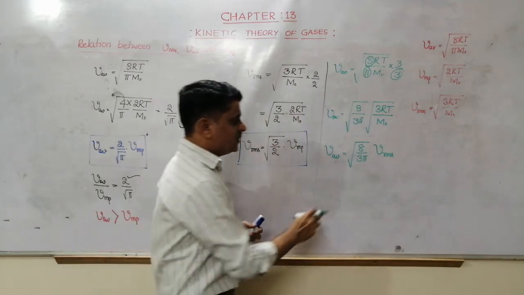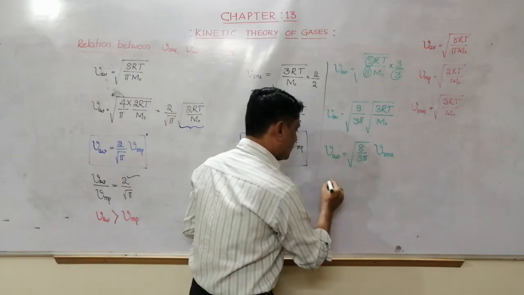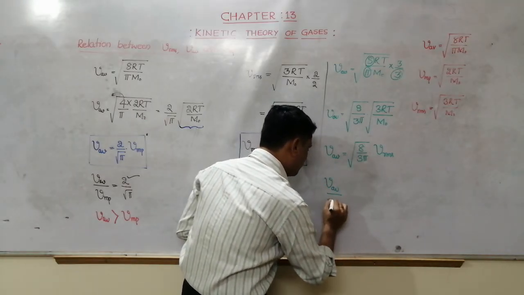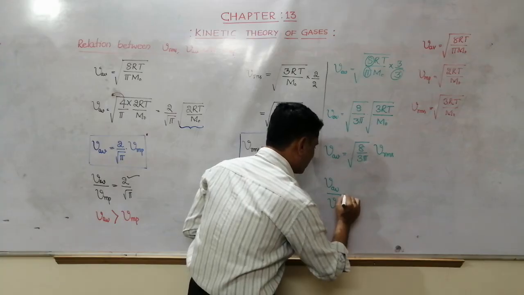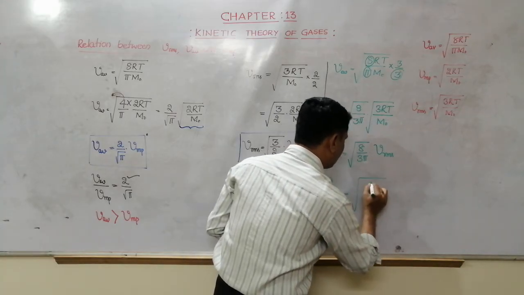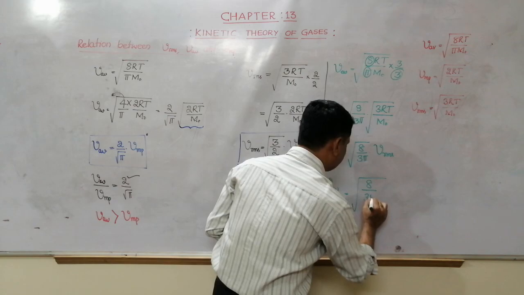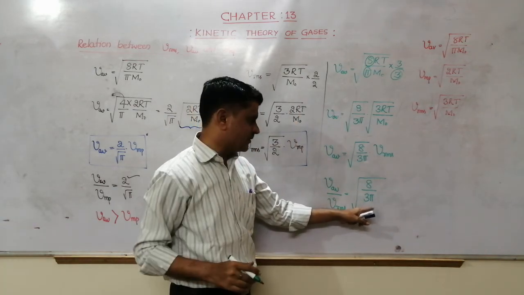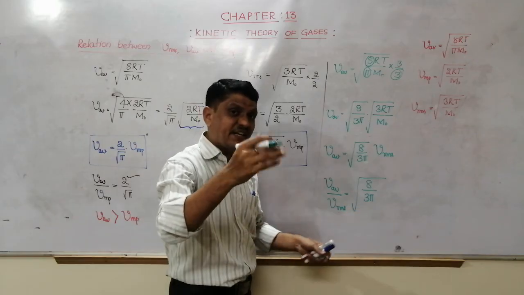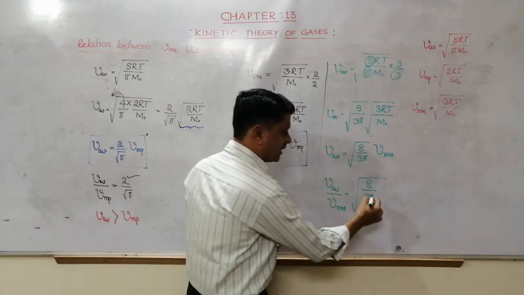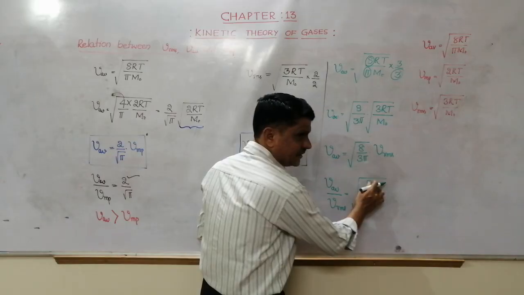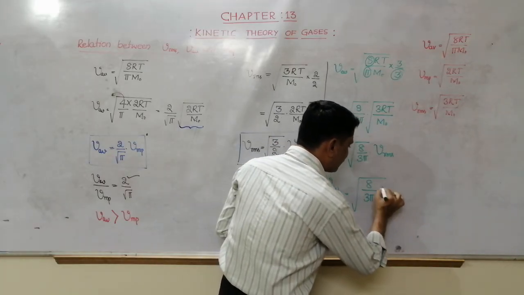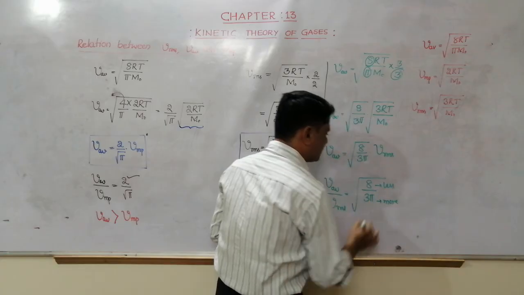See, we know that if I reshuffle, V average divided by VRMS is equal to under root of 8 by 3 pi. 3 into pi, pi means 3.14. 3 pi is greater than 9. Greater than 9, and the numerator is 8. Therefore, denominator is more, numerator is less.